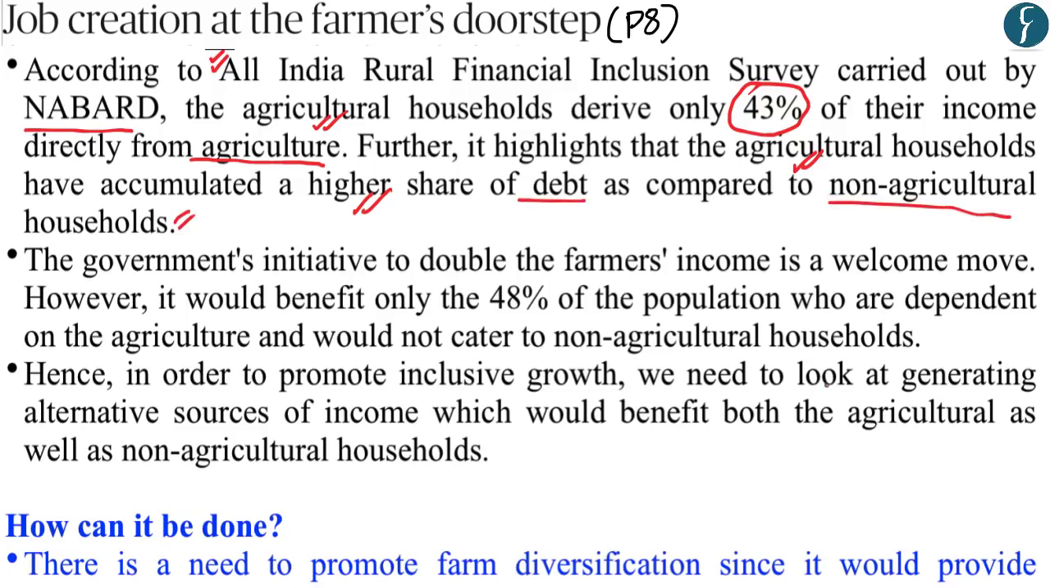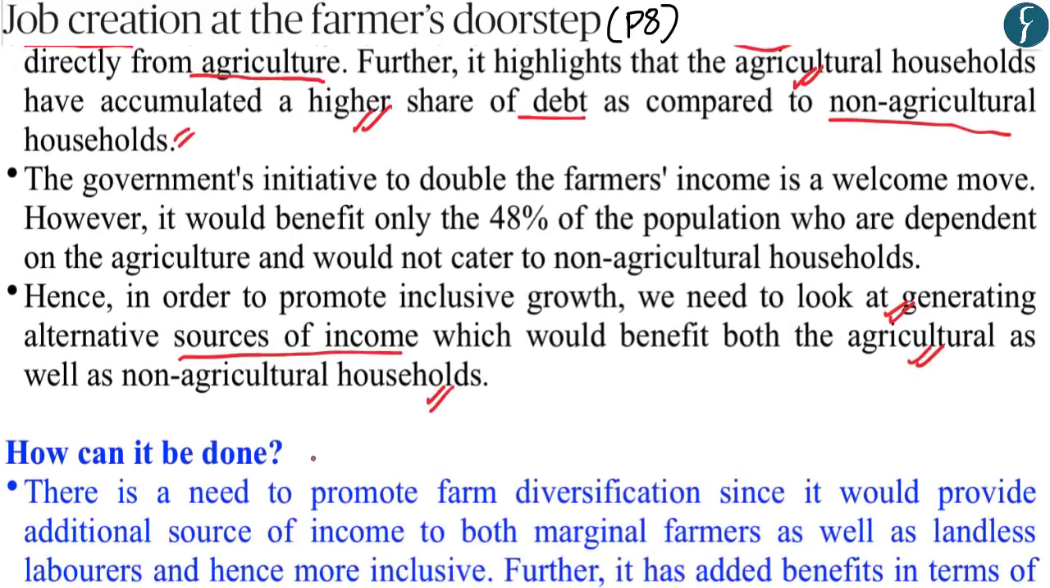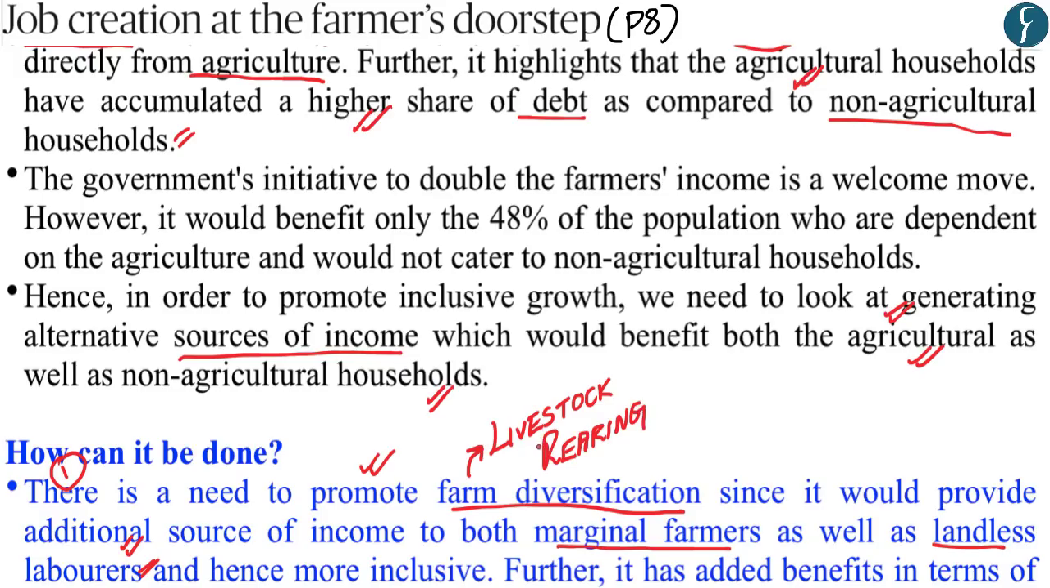And therefore, it is within that context that the author is highlighting that the government of India should look forward to generating alternative sources of income which would benefit both agricultural and non-agricultural households. And within that aspect, the author has given various solutions, where the first solution given by the author is that there is a need to promote farm diversification so as to provide an additional source of income to both marginal farmers and landless laborers. Wherein what the author means by promoting farm diversification, the author is recommending the rearing of animal livestock, wherein the rearing of livestock can provide an additional income in the form of dairy, meat production, and in other forms that livestock can be used.